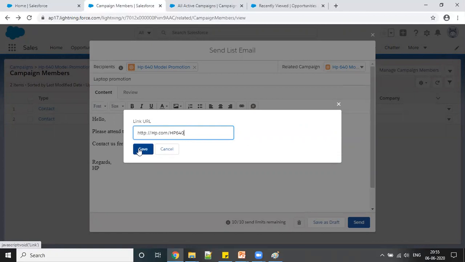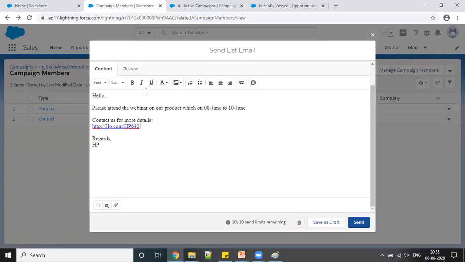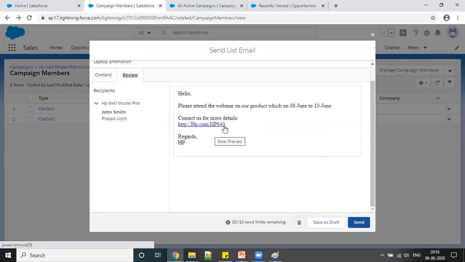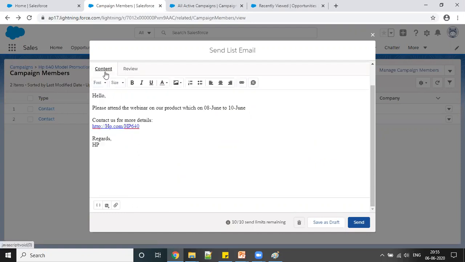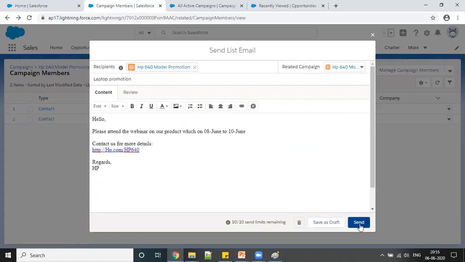We can define this is the dummy one. So when you send this email, the user can see one link, and he can click on this. This is just a dummy one, but they can define some link here, so they can check the product details. This is like Word: you can change your font size, make it bold, italic, underscore, and all this you can add here. So if you want to send this, let's click on send.